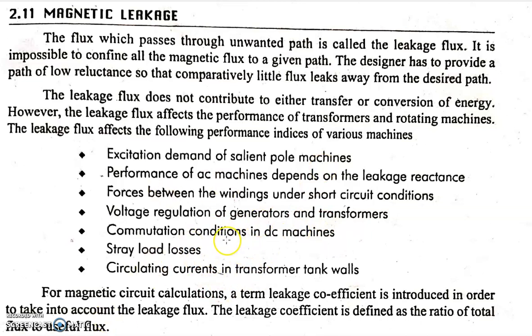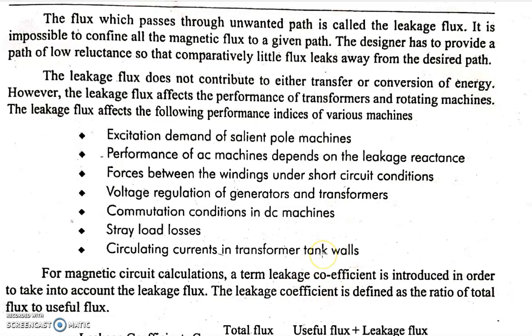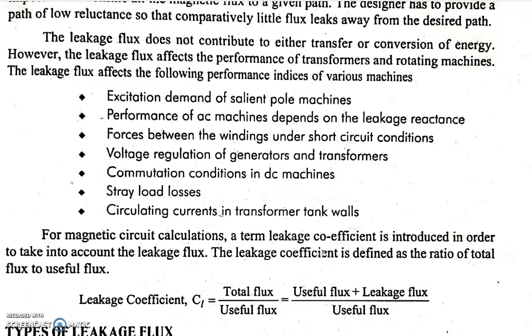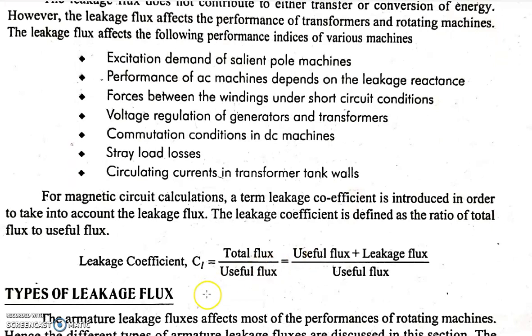Commutation condition will be affected because the commutation depends on the amount of self-induced EMF in the machine, and so commutation will be affected in DC machines. Stray load losses and circulating currents in the transformer tank will also be affected. So now we are going to define a term, the leakage coefficient. It is the ratio between total flux and useful flux in the machine. The total flux consists of useful flux plus leakage flux.